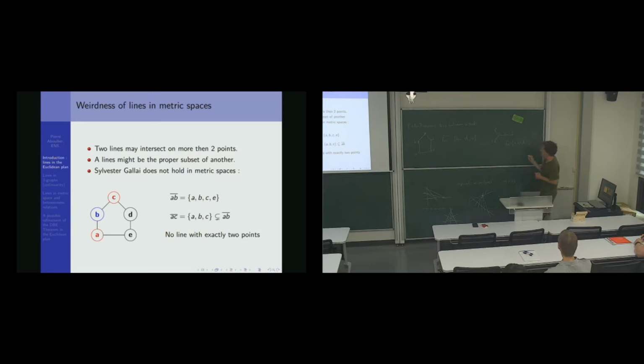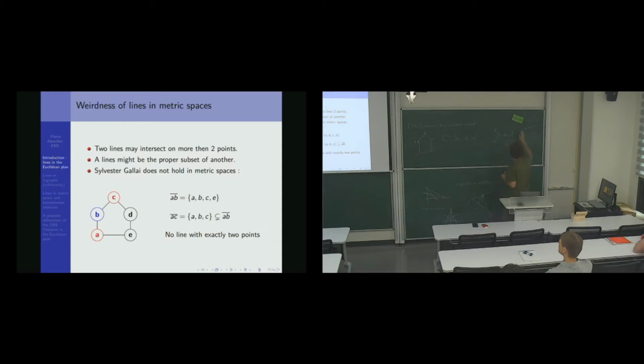And what is very strange is that if you look at the points A, C, and E, they are in the line, but they are not collinear. So this is a very strong difference with the Euclidean plane, where if you have a line, every triple in the line is collinear. Here it's not the case anymore. This is the reason why the intersection might be large. So this is a strange object, but we're going to study it.